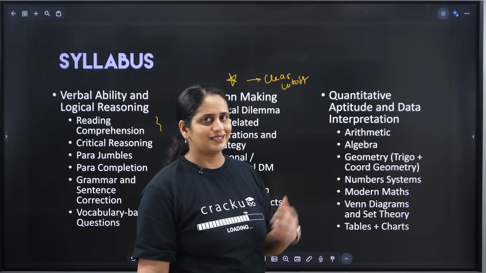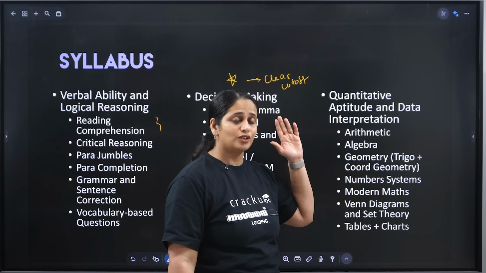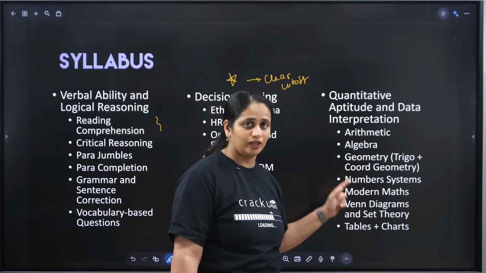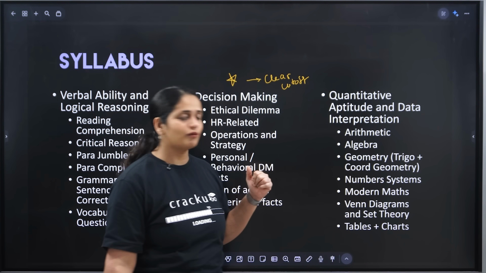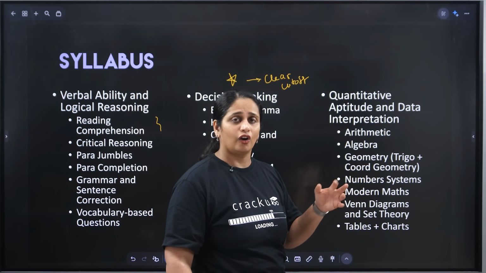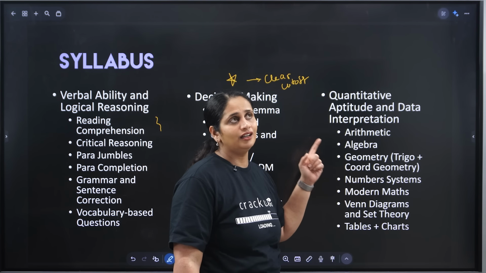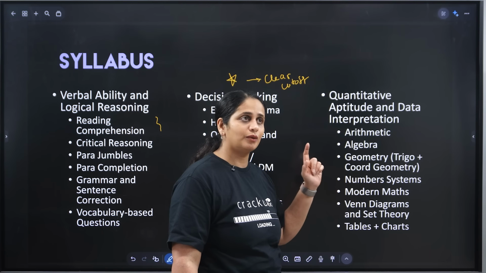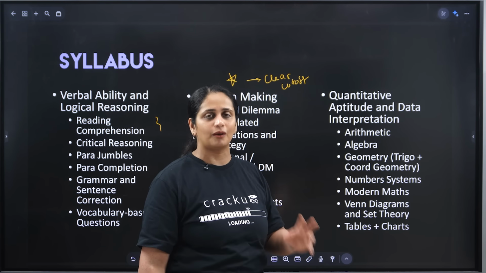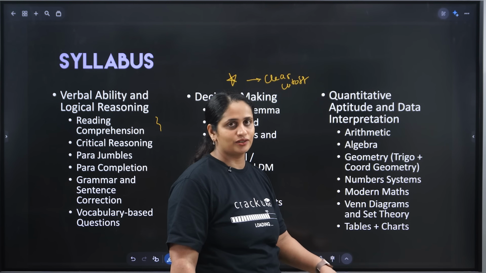Number systems are asked: HCF, LCM, cyclicity of factors, remainder theorems come, okay. So a lot of times people leave remainder theorems because it doesn't come in CAT. It comes over here, you have to revise it. Then you have modern maths: logarithms, progressions and series, PNC, probability. A lot of people leave PNC and probability for CAT. It has a greater role to play here. It is much more prominent. It's not huge, but you can expect at least a couple of questions from PNC and probability. For sure, at least 2 questions will be there.